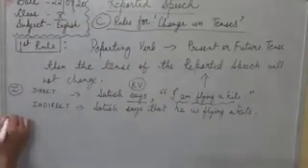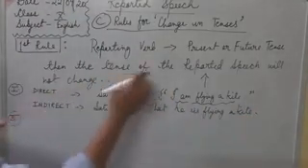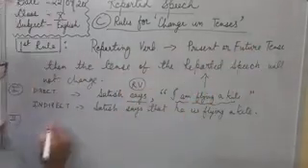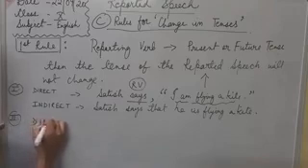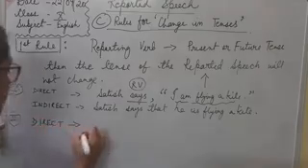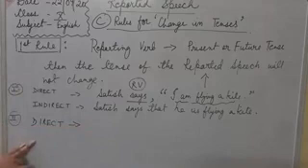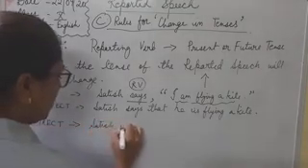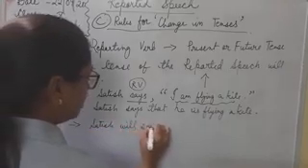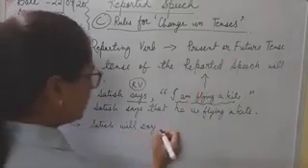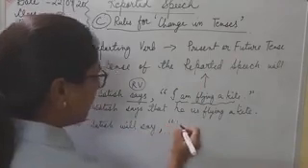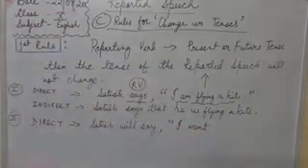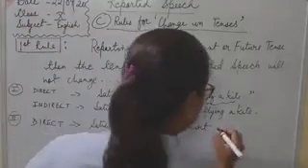Now we will see the second example for future tense. If the reporting verb is in future tense. So see the direct sentence. Satish will say. So will say is future tense. Satish will say, I want a glass of milk.